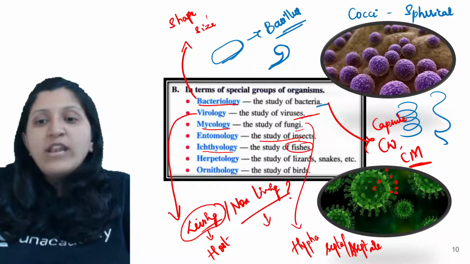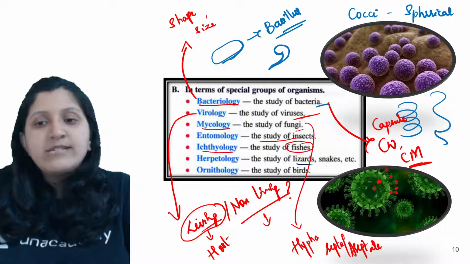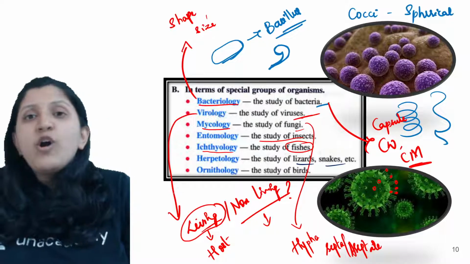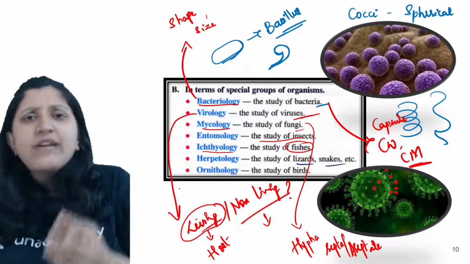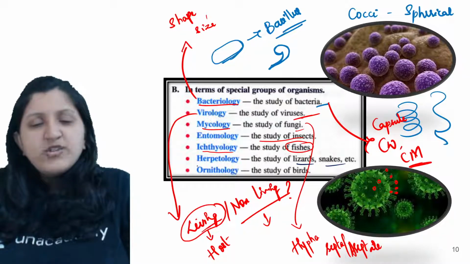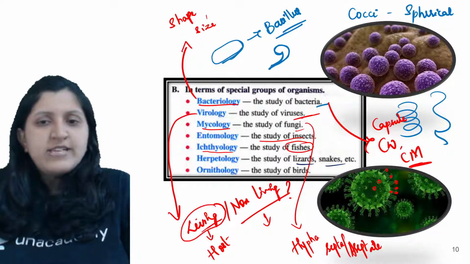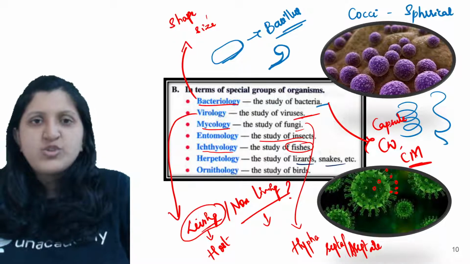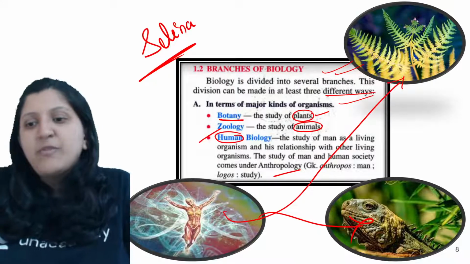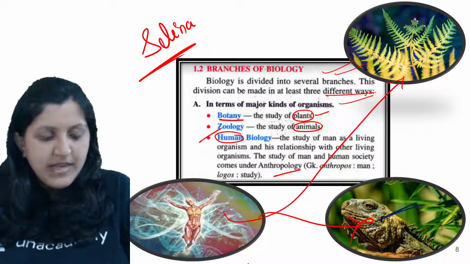Now herpetology is the study of lizards, snakes, etc. When we mention a lizard or a snake, you can find different types of lizards mainly. Each and every category is studied under herpetology. So let's say this is a type of lizard. What is this? Anybody has any idea?